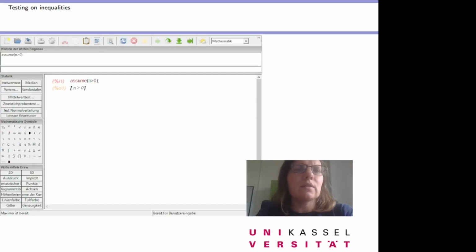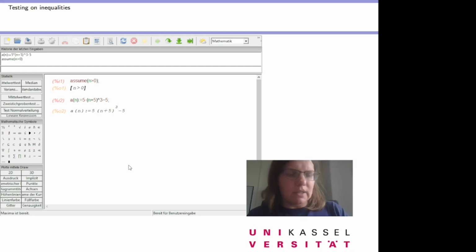Okay, so let's take a look at our problem in Maxima. With our sequence, we assume that n is greater than 0, which just makes sense. And then we can give Maxima some sequences, for example, the sequence a_n, which is a cubic sequence, and then we can ask Maxima whether it is increasing or not. So, yeah, it tells us this is true. That's fine.